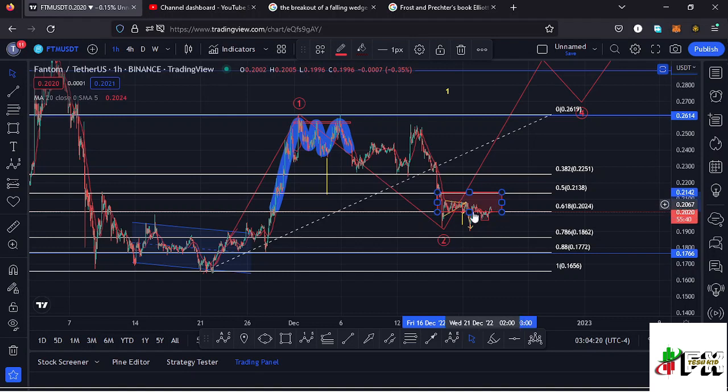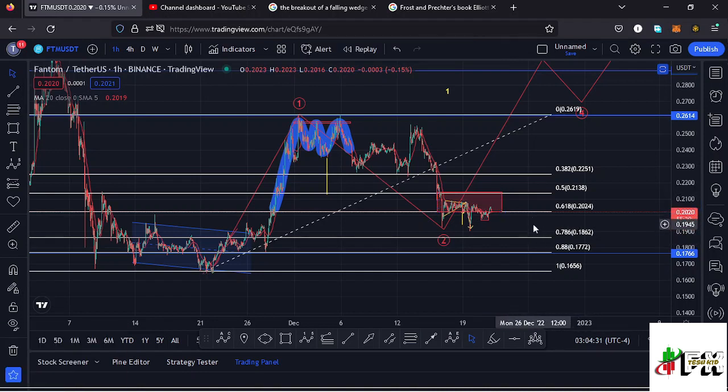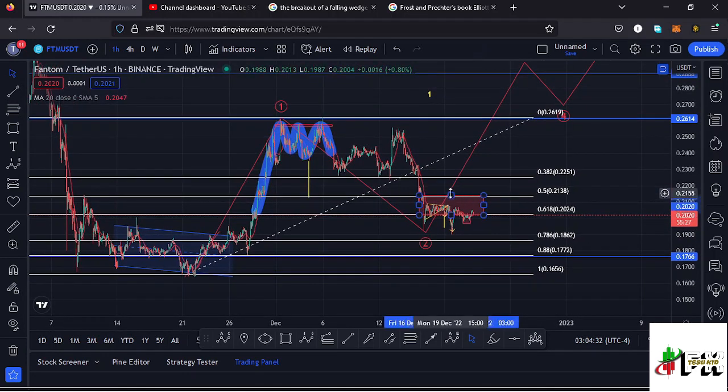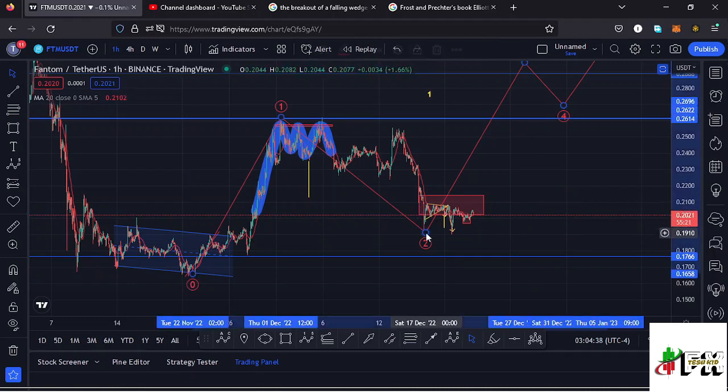We lost the fib level 0.618 a little bit, but we are still holding above the fib level 0.78 fib level, which perfectly lies at around the $0.18 mark, and that is the minimum that I was expecting this second wave to the lower side to do. And that means there are chances that we might have seen the low for this higher Elliot wave count 2, which is right here.